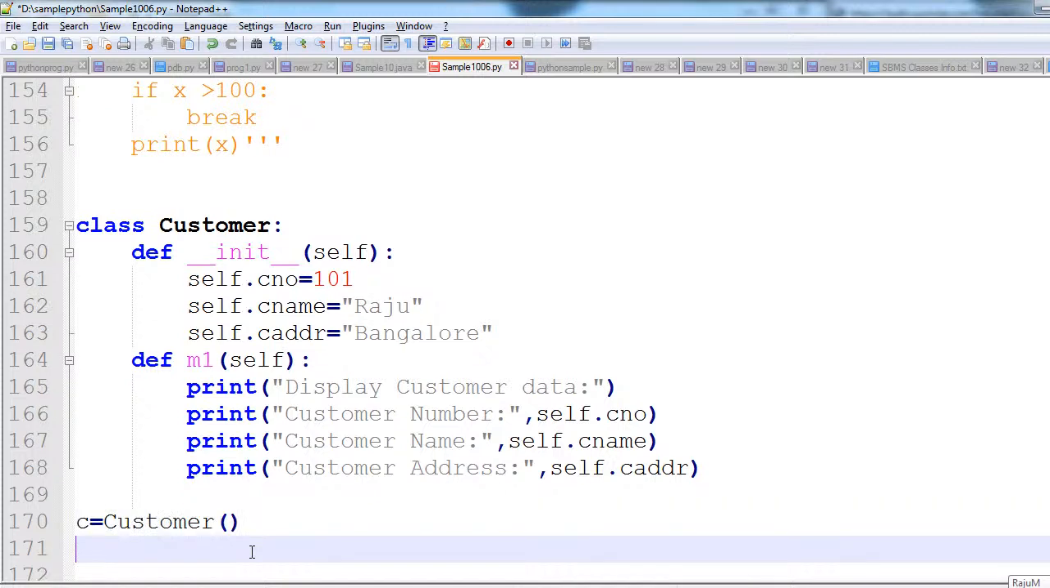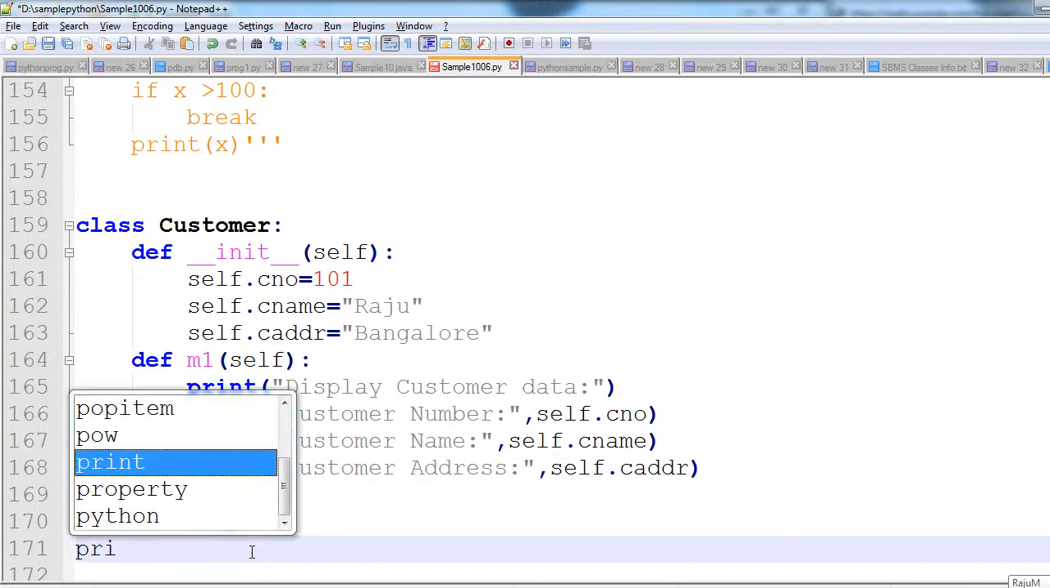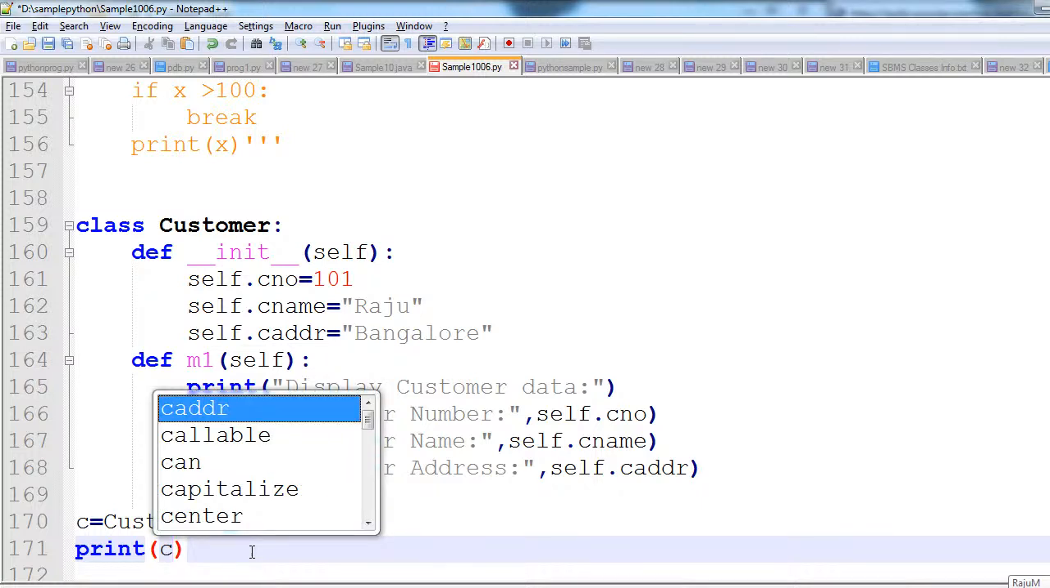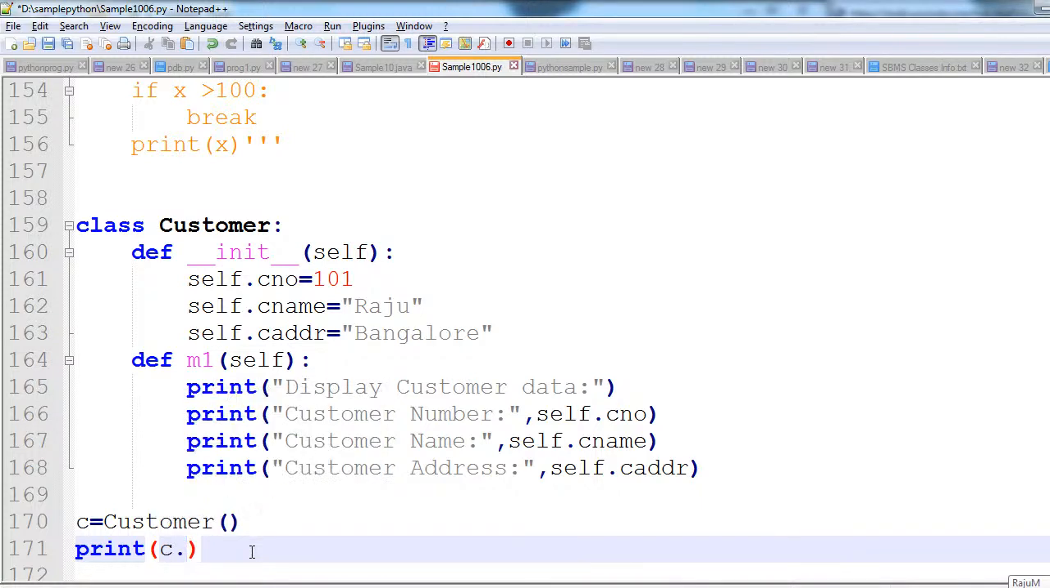For that, here I will just take print, and inside C, whatever data is there, print that data in the form of a dictionary. I am asking that. Here, C is what? A reference variable for this object. C is referring to this object. Now, whatever data is inside this object, how can we access it? By using this reference variable. Inside C, whatever data is there, print that data in the form of a dictionary.